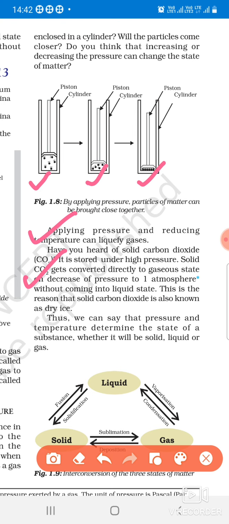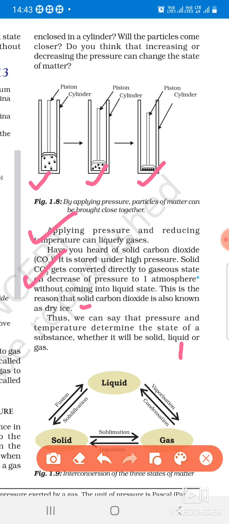Why do we call it dry ice? Because it does not pass through the liquid form; it goes directly from the gaseous to the solid state, and it is prepared by applying pressure. When the pressure is decreased to 1 atmosphere, it changes without coming into the liquid state, and this is the reason why solid carbon dioxide is known as dry ice. Dry ice is solid carbon dioxide that can be formed by increasing pressure on the carbon dioxide gas and reducing the temperature.